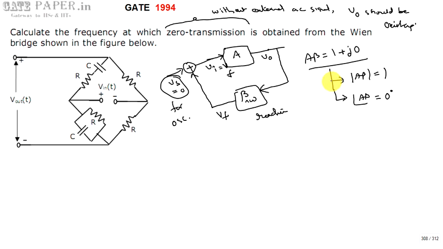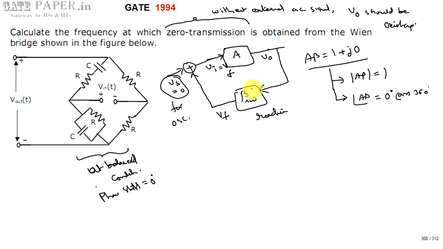To get A beta equal to 1 at 0 degrees or 360 degrees, that is no phase shift, this Wien bridge is going to be under balance. At the balanced condition, the phase shift introduced by this network is 0 degrees.